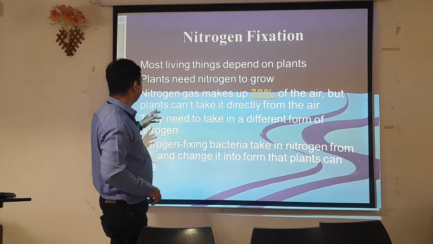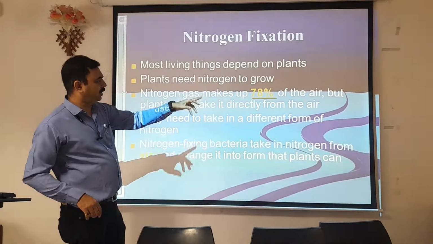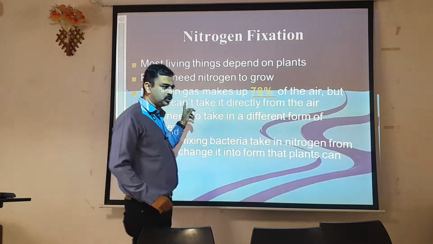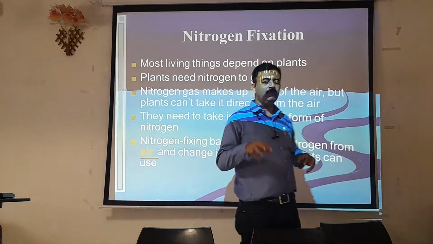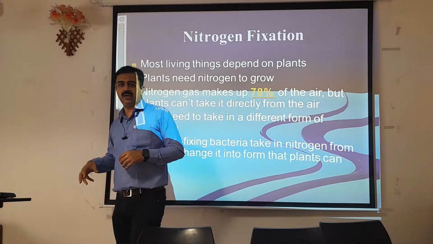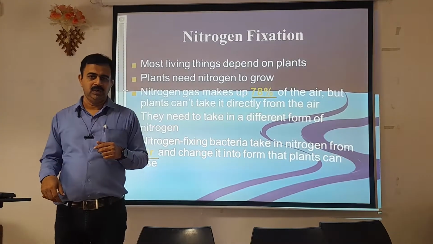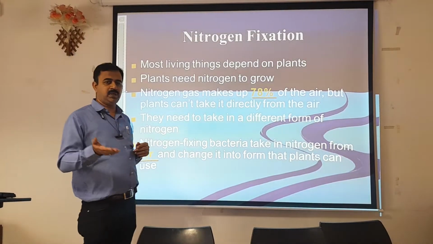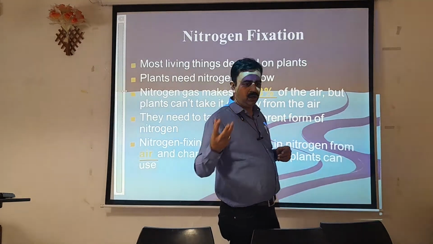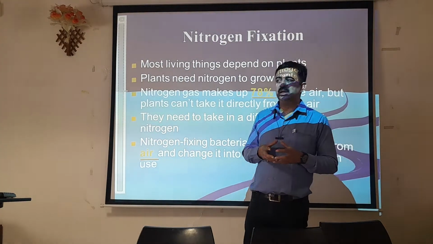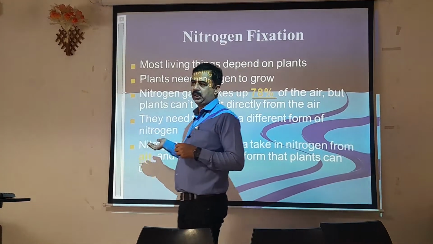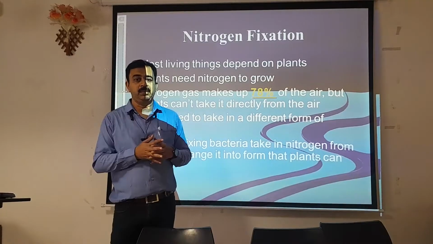So nitrogen gas makes up 78% of the air, but plants can't take it directly from there. This is one of the most important points: out of 100, 78% of the air is nitrogen, but the plants on this earth are unable to capture that nitrogen and convert it into nitrates or other kinds of products which are helpful for their benefit.